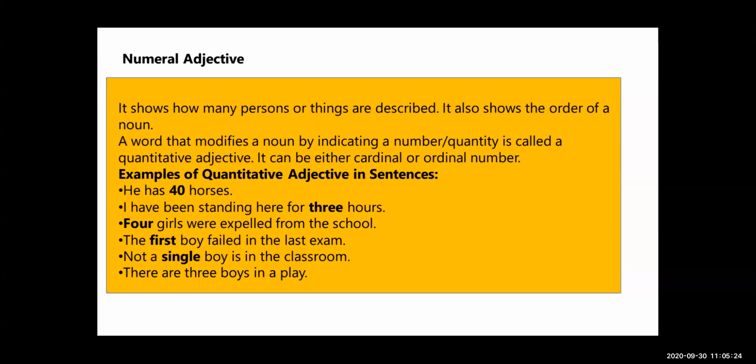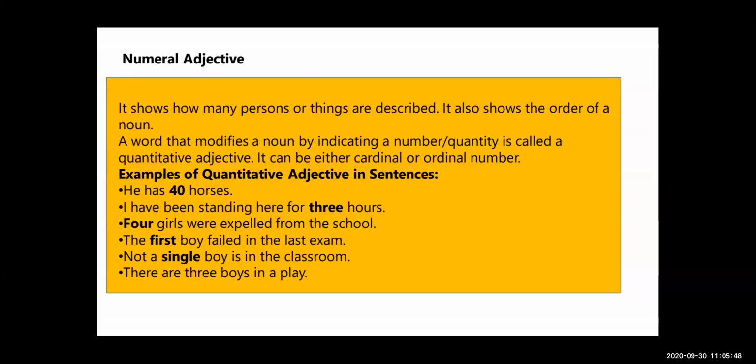So see here, what is the difference between the qualitative, quantitative and numeral adjective? Quantitative adjectives are always used with uncountable nouns. But numeral adjectives always show the number and are used with countable nouns.